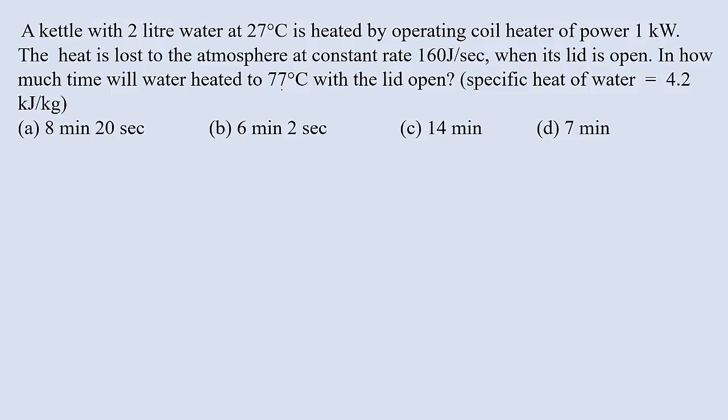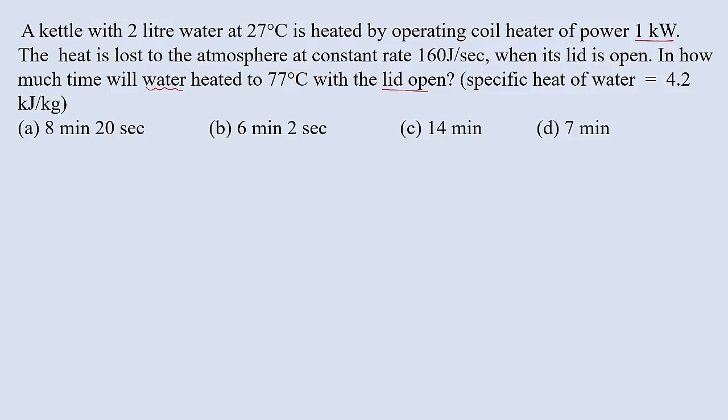So we know that energy given by the heater, here the coil heater, it gives certain energy, that is 1 kilowatt. So this energy is equal to the sum of energy gained by water, and also energy lost to the atmosphere when the lid is open.